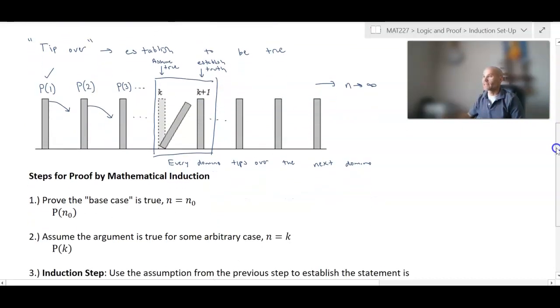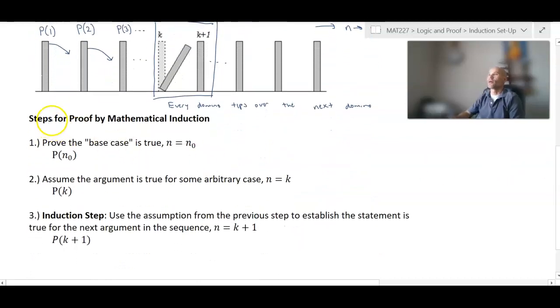So here's the process that we need to establish. Step 1, and this is exactly how we go in order. Step 1, prove the base case is true. Okay, by base case, we just mean the initial value of n, and that's going to vary from problem to problem. I call that n equals n naught. This is just a way of saying the initial n without putting a number in there because, again, from problem to problem, that can vary.